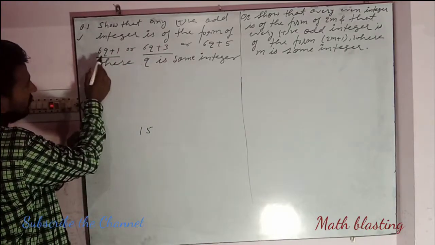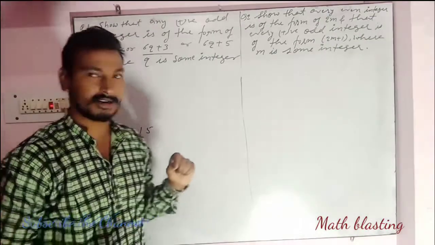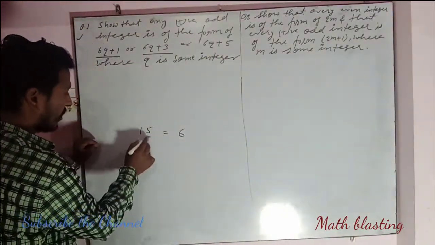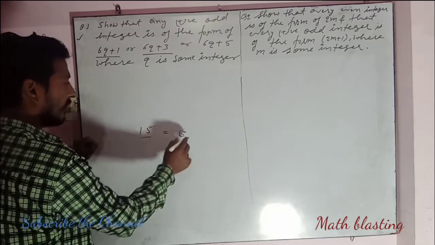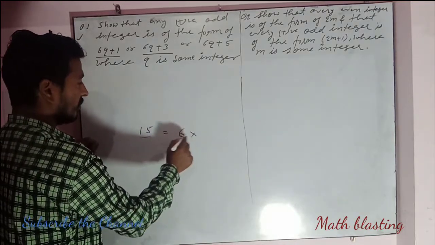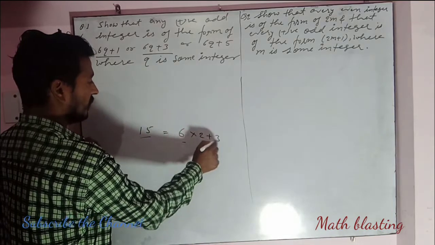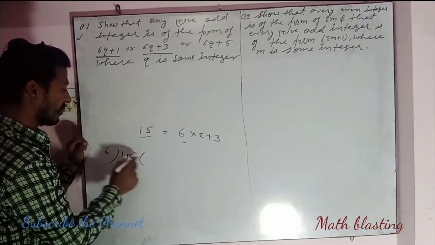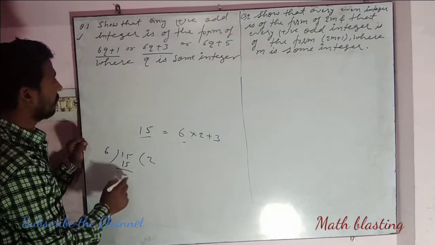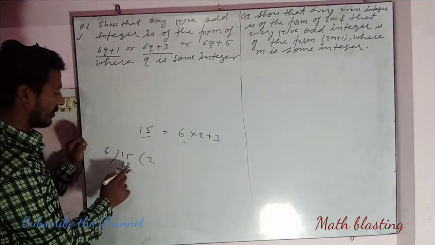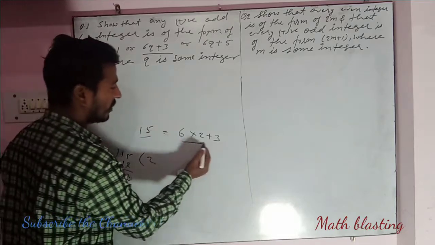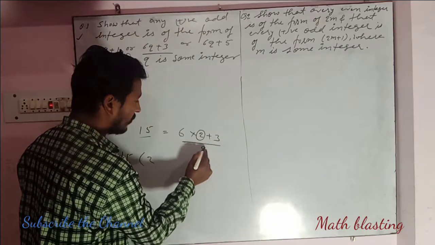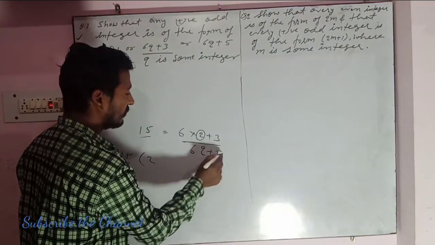It means 6 is the divisor and q is the quotient. By Euclid's lemma, if we divide 15 by 6, then 6 times 2 is 12, and 3 is remaining, so we can write 6 into 2 plus 3. Now we replace this 2 by q, then it becomes 6q plus 3.